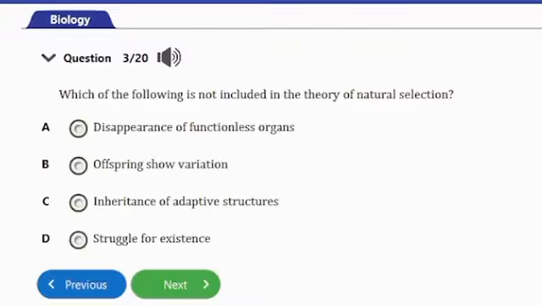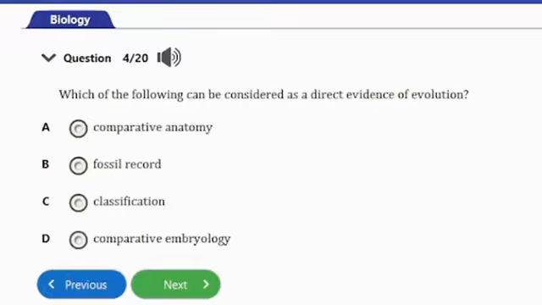Actually, this is because of the fact that natural selection does not necessarily lead to the disappearance of functionless organs. These organs may actually persist in a population if they do not confer a significant disadvantage to the individual possessing them. So with that, option A is the answer to this question. So let's consider the next question, guys.